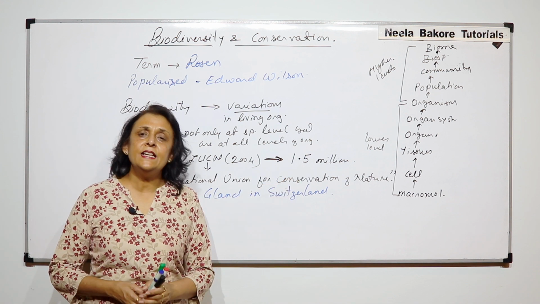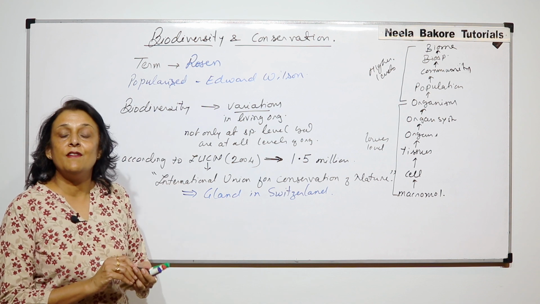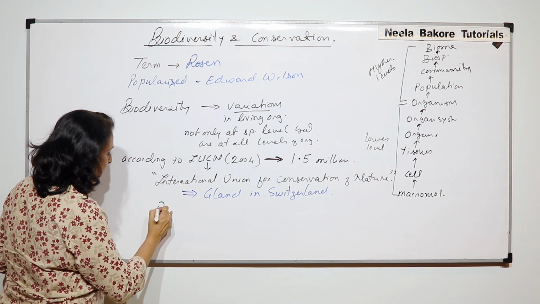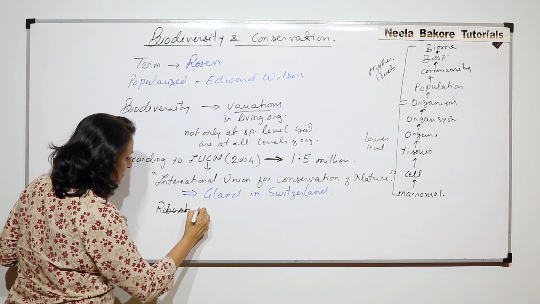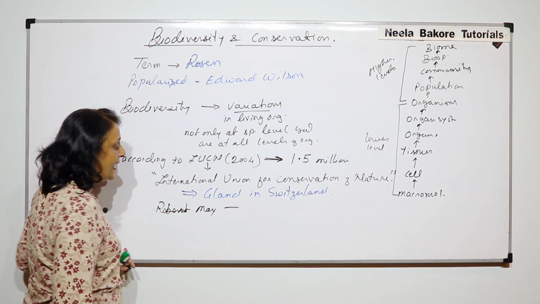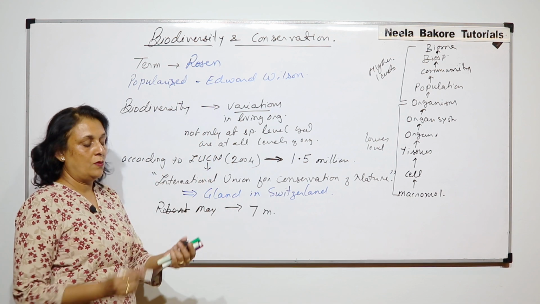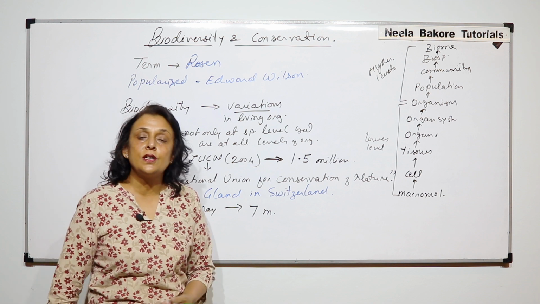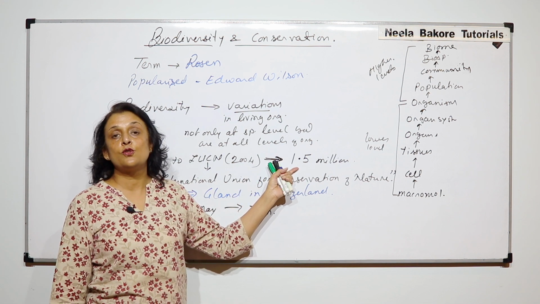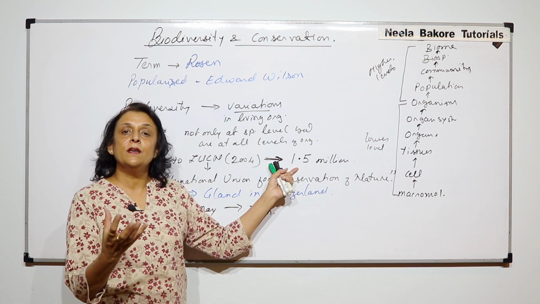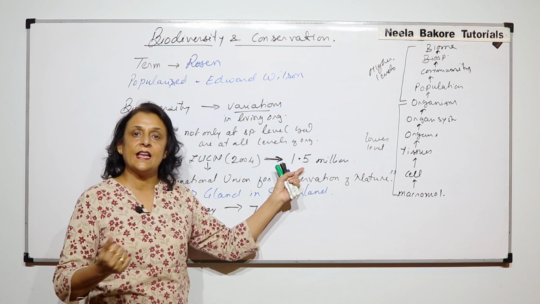A very scientific and logical estimate was given by Robert May, and that number is 7 million. Why are we saying that this is a logical number? The organisms which we have discovered so far come from the areas on the globe which we have already surveyed.